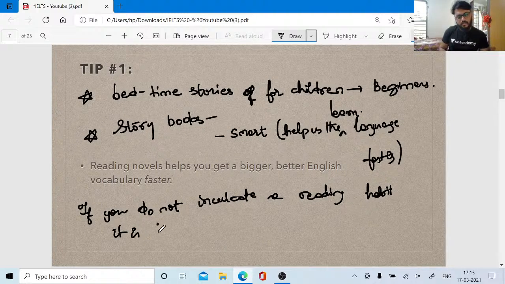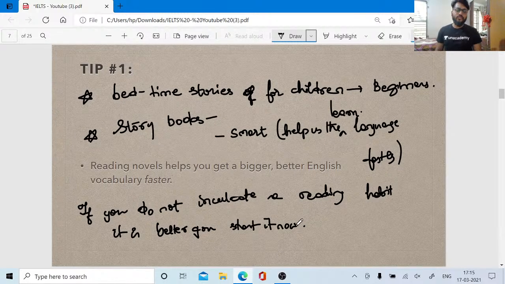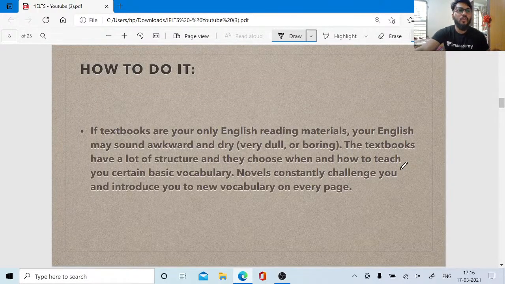It is better you start now, because the less you read, the harder it gets. Reading is directly proportional to your vocabulary skills. If there is less reading from your side, then your vocabulary will grow harder and harder, and it will be tough for you to build a proper vocabulary.